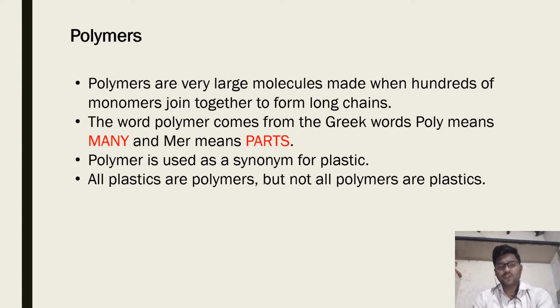What is polymer? Polymers are very large molecules made when hundreds of monomers join together to form long chains. The word polymer comes from Greek words. Poly means many and mer means parts. Polymer is used as a synonym for plastics. All plastics are polymers, but not all polymers are plastics. There is one important thing: all plastics are polymers, but not all polymers are plastics.